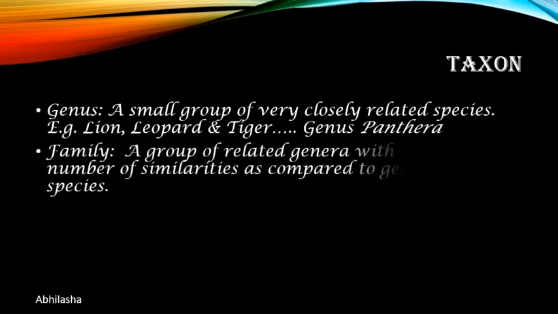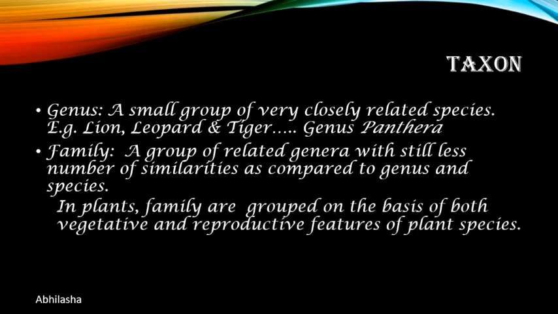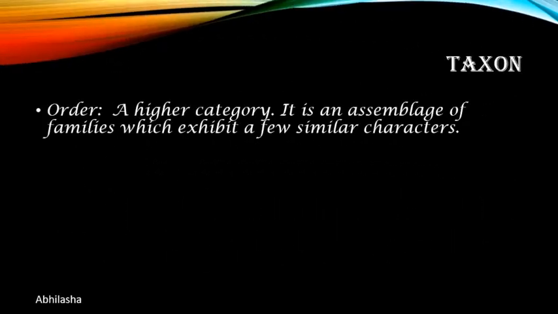The next level is the family. This is a group of related genera with still lesser number of similarities as compared to genus and species. Now in plants, the families are grouped on the basis of both vegetative and reproductive features of plant species. The next level is the order. This is a higher category and it is a group of families which exhibit few similar characteristics.